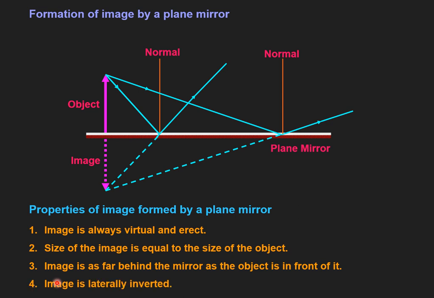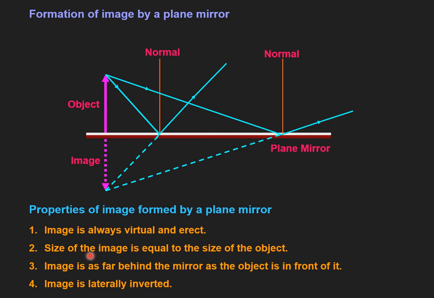The last property is that the image is laterally inverted. Lateral inversion means that the right portion of the object becomes left and vice versa. Right becomes left and the left portion becomes right. So these are the important properties of the image formed by a plane mirror. The image will always be virtual, it will not be real, and it will be erect, that is, it will not be inverted.